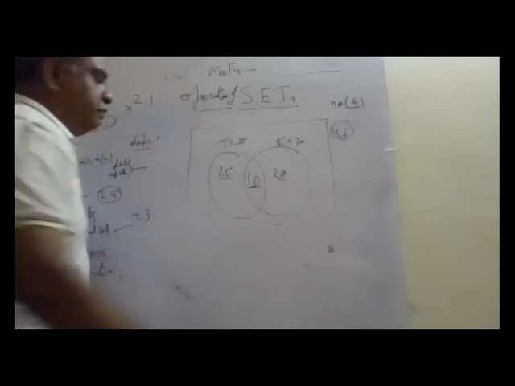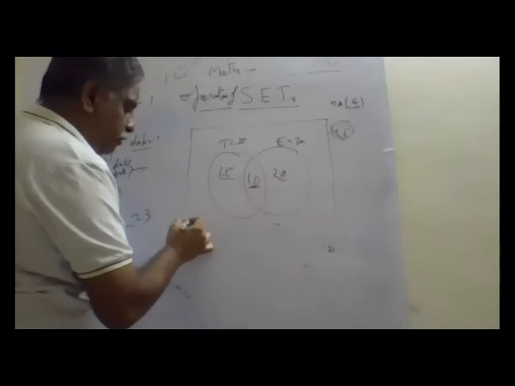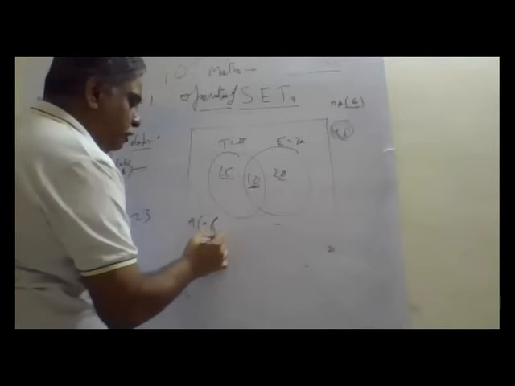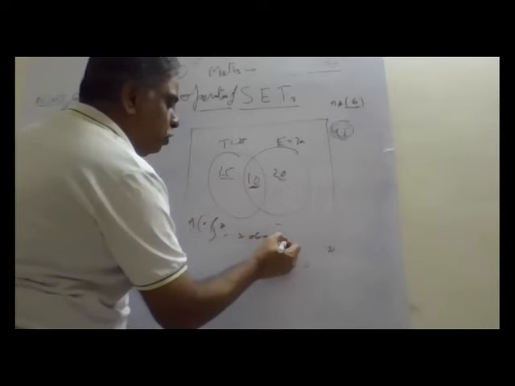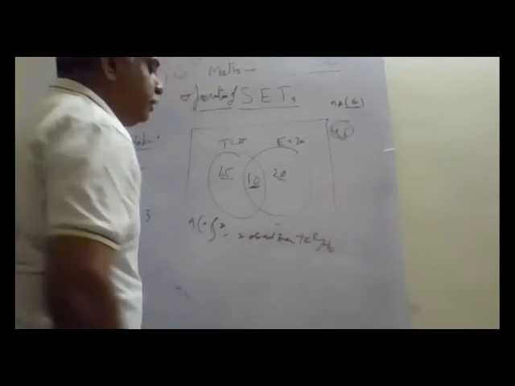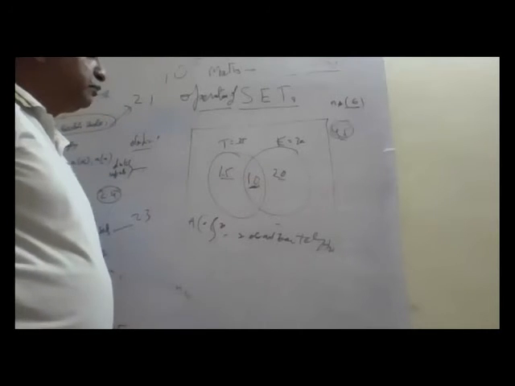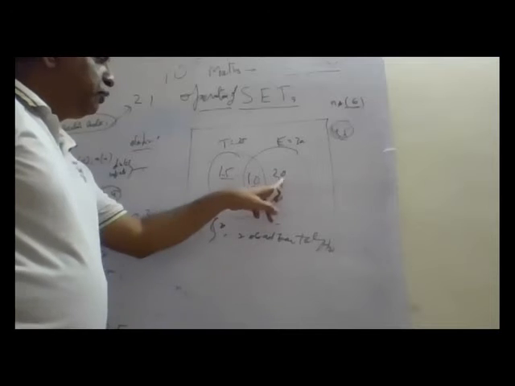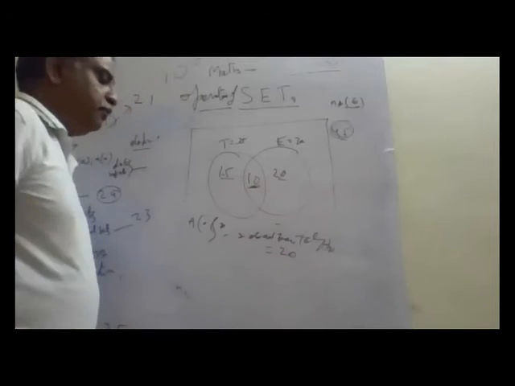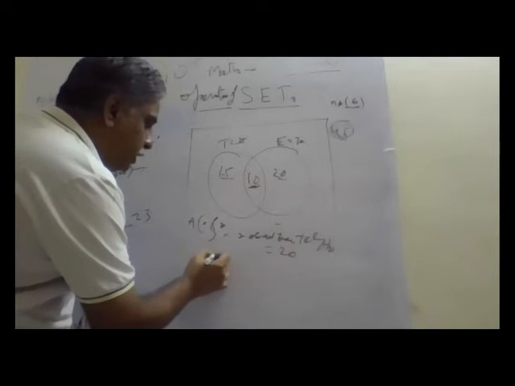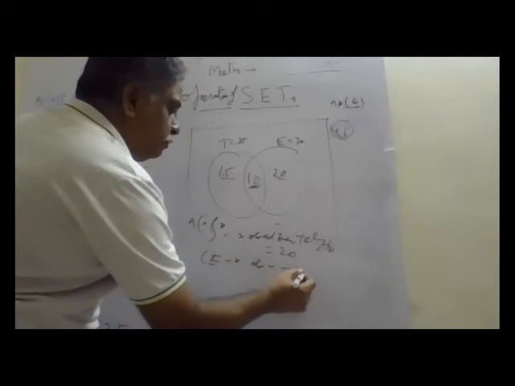Now in the same diagram, I will ask you, how many people do not speak Telugu? Now I want to set A, element X such that X do not know Telugu. How many people do not know Telugu? 20 members. And those who do not know English, 15.